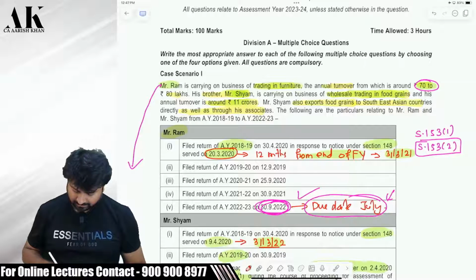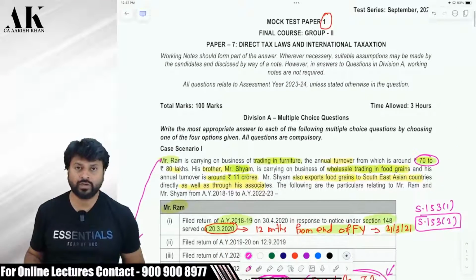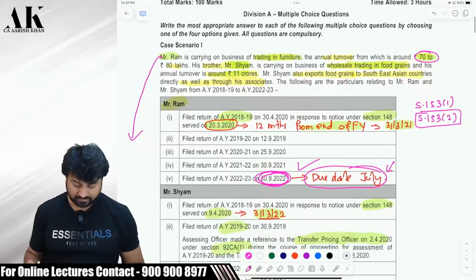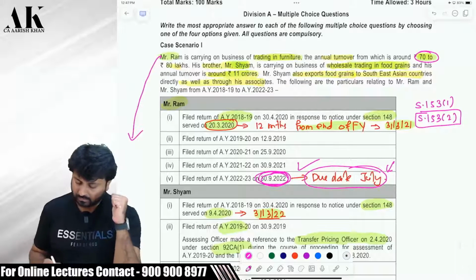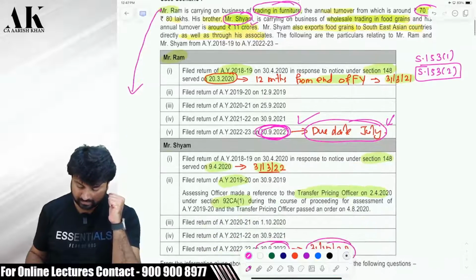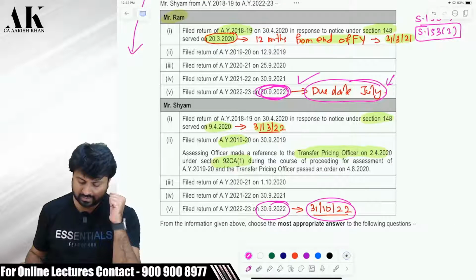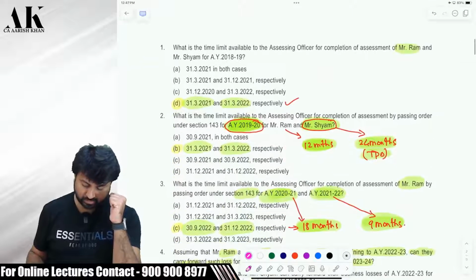The mock test paper for November 2023 in full English. The first question is a case scenario. There is a person, Mr. Ram, who is doing some business in trading in furniture. His turnover is around 70 to 80 lakhs. And Mr. Sham, whose turnover is around 11 crore rupees. Okay. Now the data for their returns are given for different years, in which year they have filed return, when. And then they are asking us some questions.